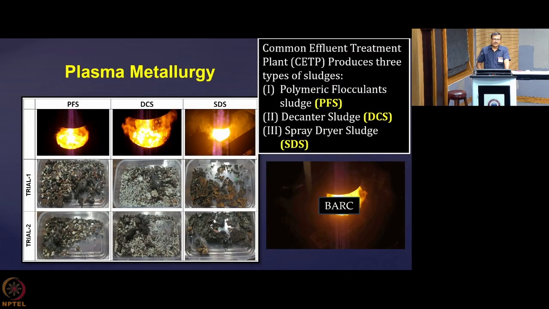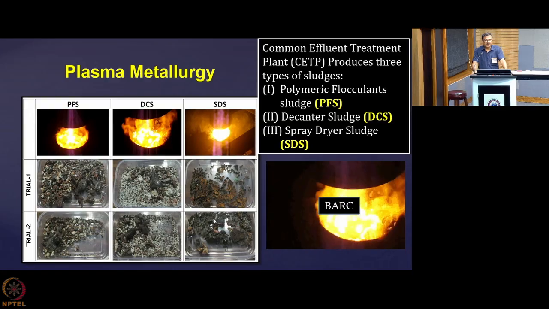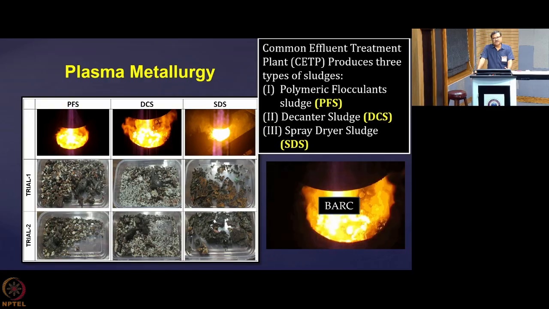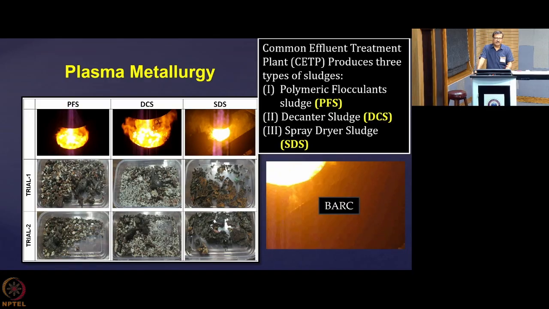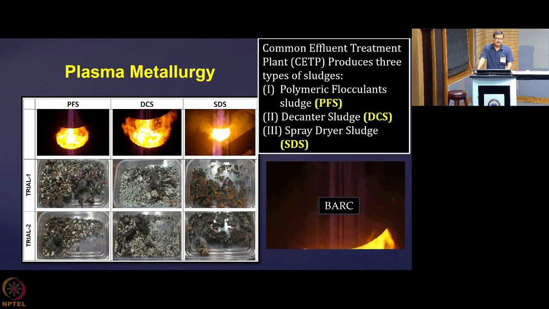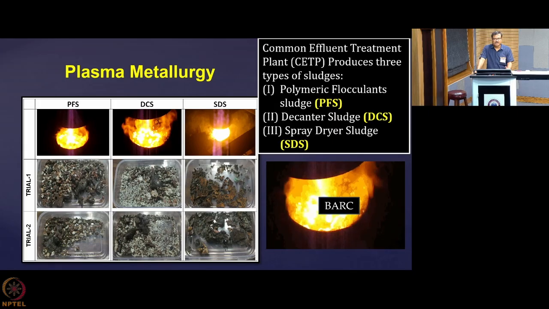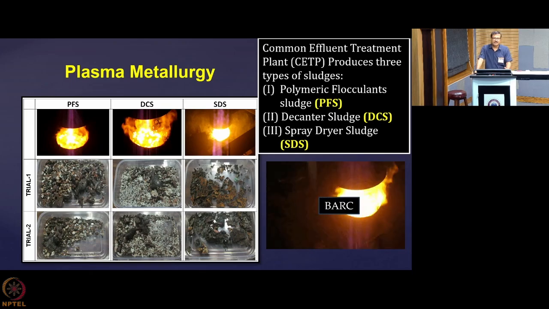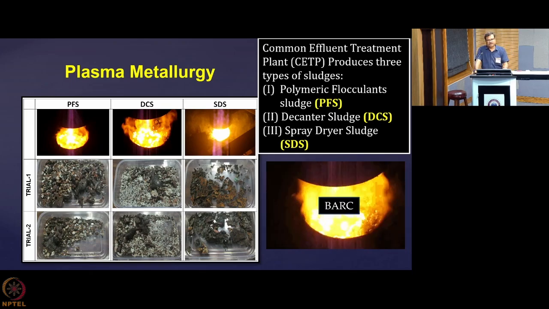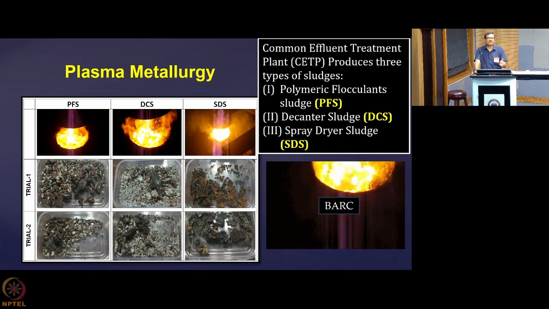Now I am showing you one example where this technology is being used, and you are able to extract the material that is there within. Not only you are doing that, you are getting rid of some substances which are otherwise hazardous.